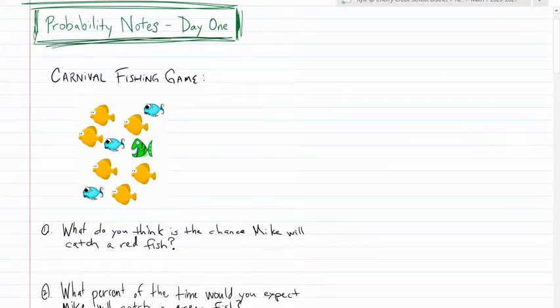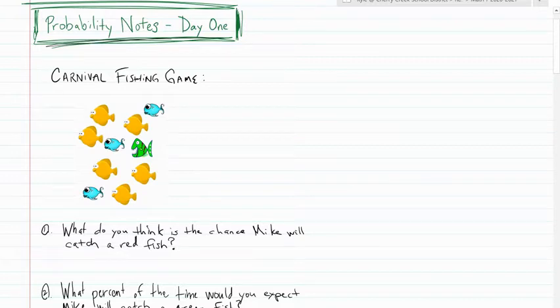What we're going to start with is a carnival fishing game. We have a friend, his name is Mike, and he's going to go to the carnival and he wants to win a stuffed animal. How this fishing game works is that Mike pays them some money, and once he does, he gets to fish until he catches a fish. So not catching a fish is not an option. He's going to keep on fishing until he catches something. Now, if he catches a green fish, he will win a stuffed animal. If he catches anything else, he will lose.